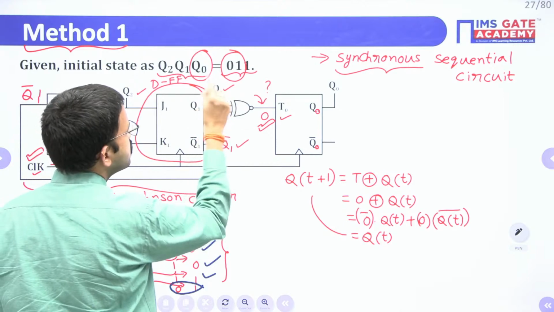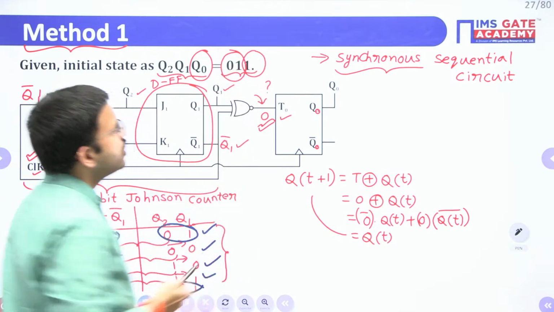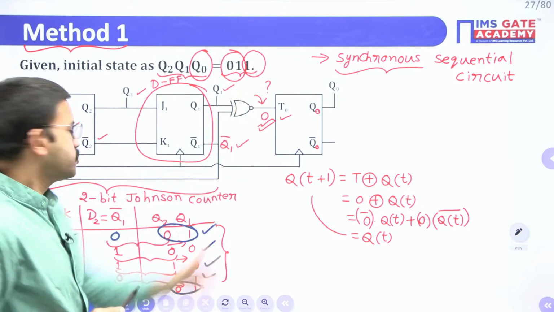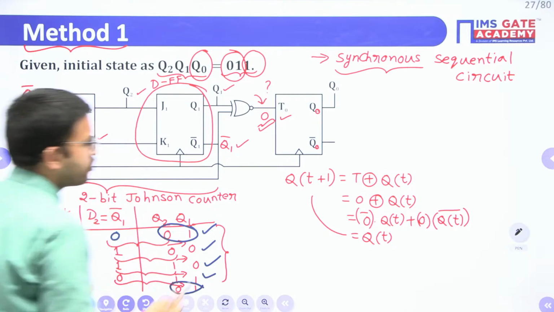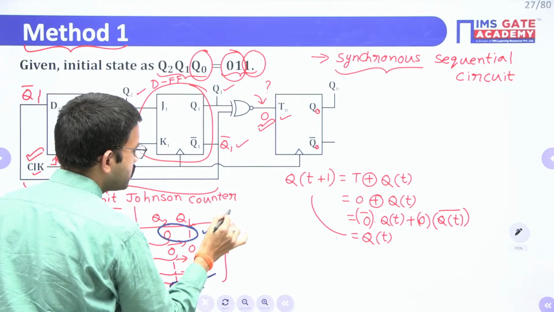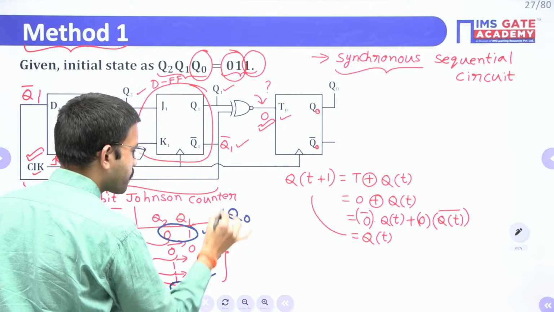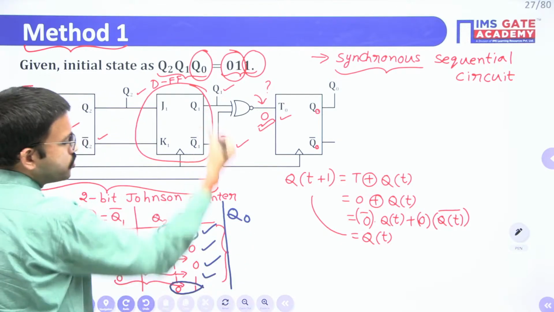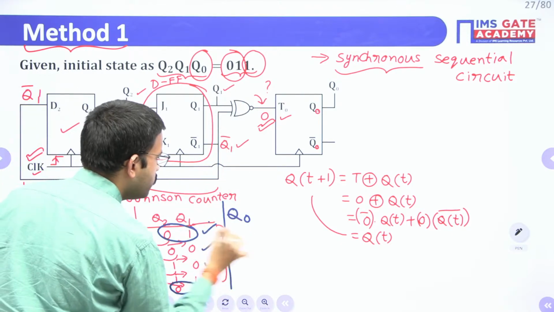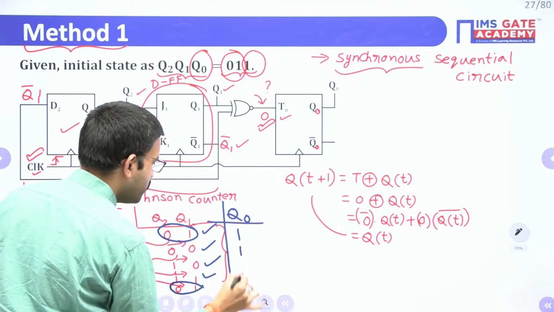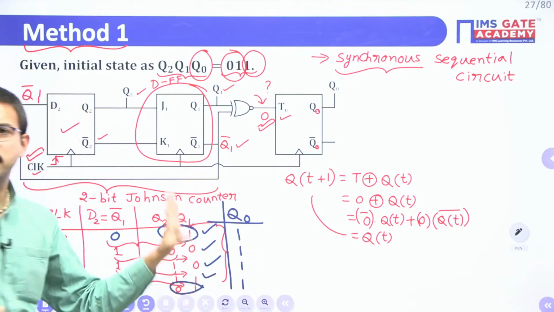So according to this, your Q0 value is what? 1. So that means throughout this operation, here I am considering Q0 as one more column. So throughout the operation, here Q0 value will remain at 1.